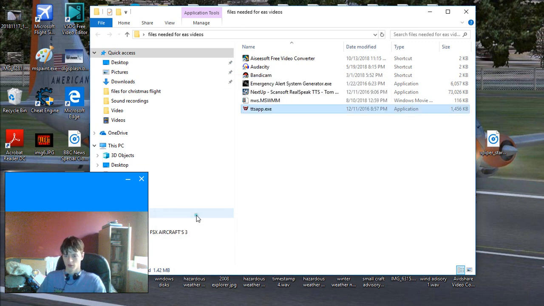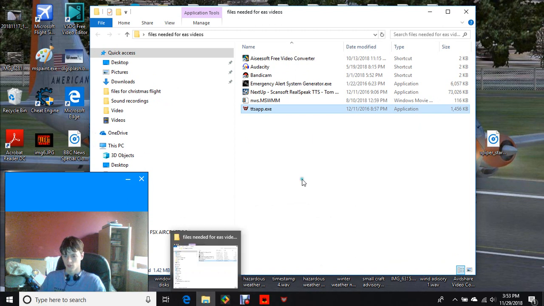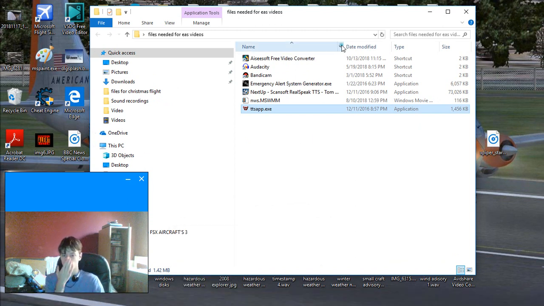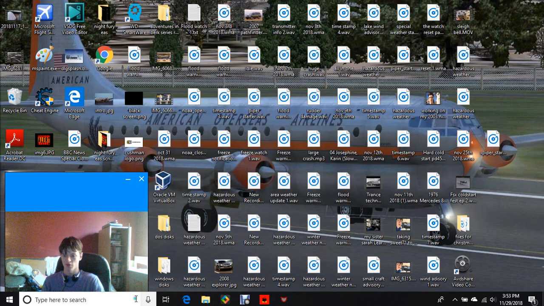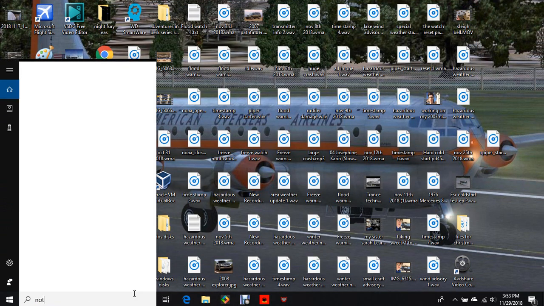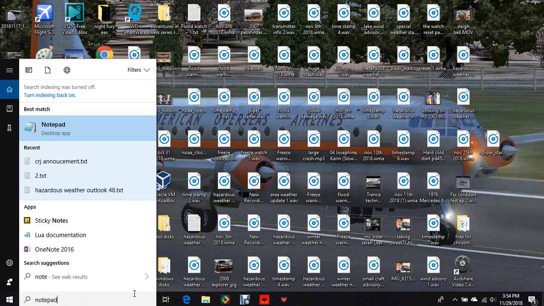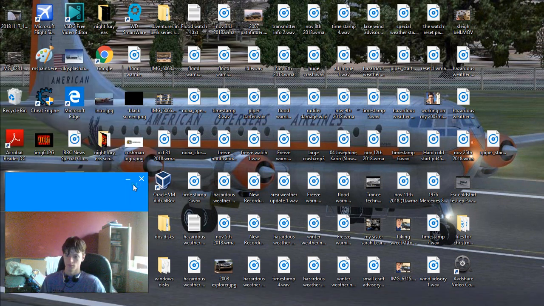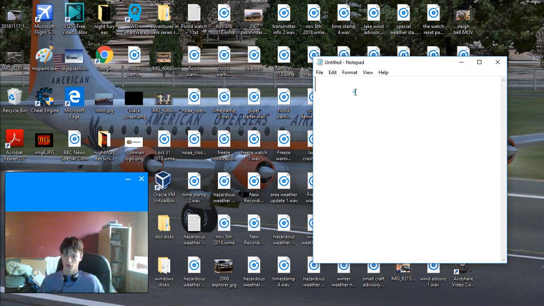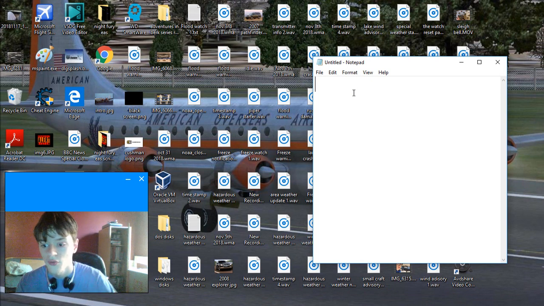So that's where you enter the information for the EAS mock into that directly, or what I use, I go to Notepad, and I create a text format. So what we're going to do is I'm going to make an example as if we were going to be making a mock, and I will upload this simplistic mock. It's going to be real short, guys, but you're at least getting an idea of how this was created before I upload it. But let's say that there's a severe thunderstorm in the area, so I'm going to actually open